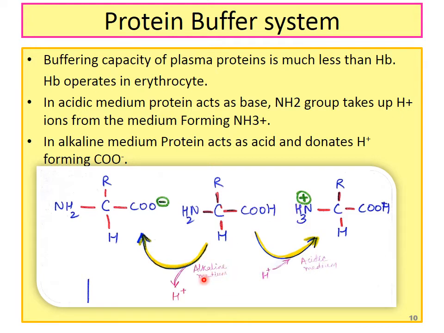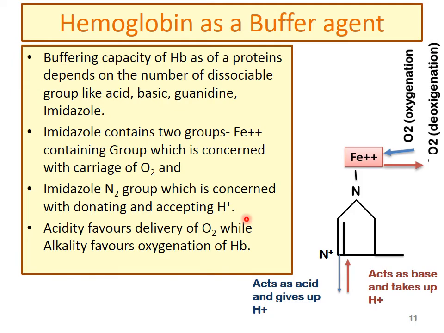And when the environment is alkaline, it removes H plus ions and gets converted into COO minus. Here, when oxygenation is there, it behaves like an acid and gives up H plus ion. When removal of oxygen, that is deoxygenation, is there, or you can say addition of CO2 is there, then it acts as a base and it takes up H plus.